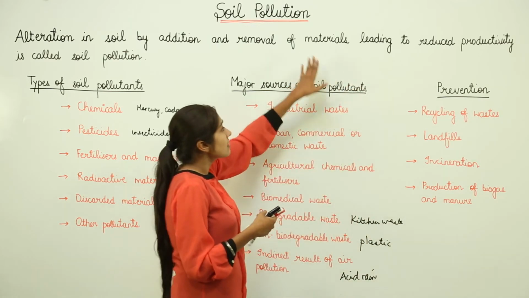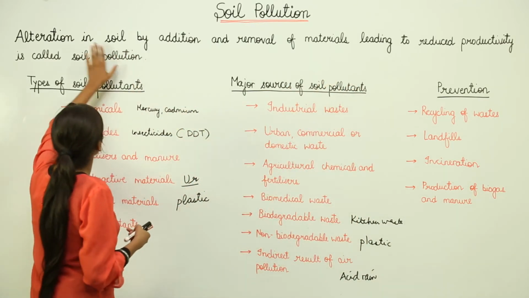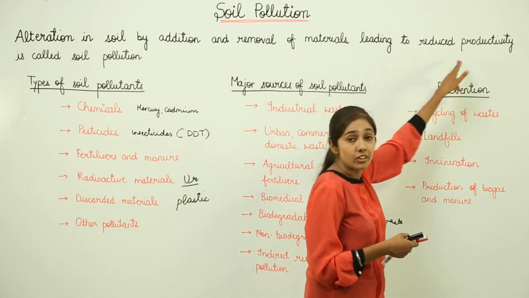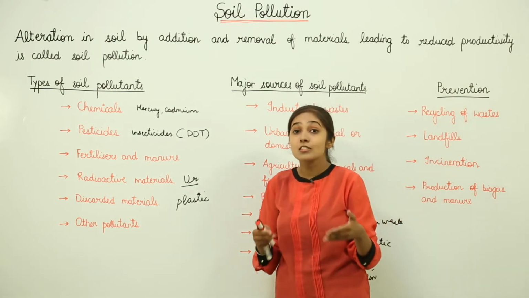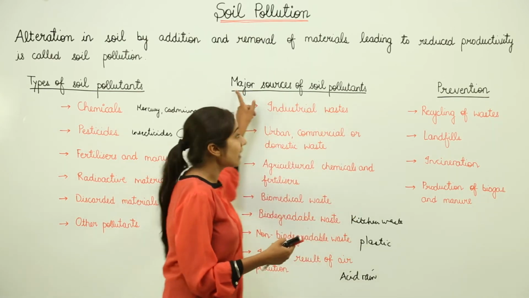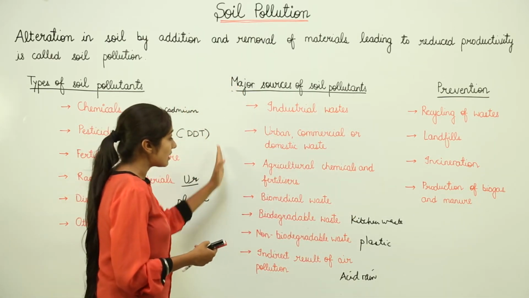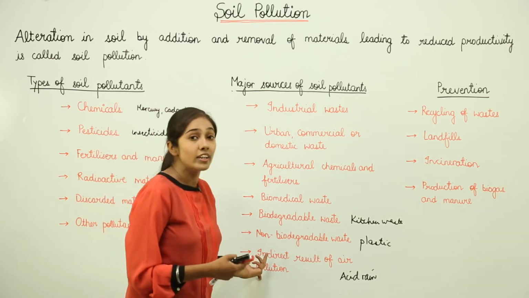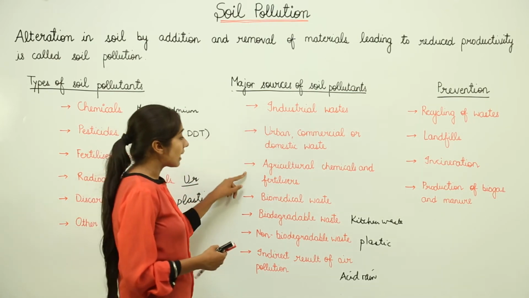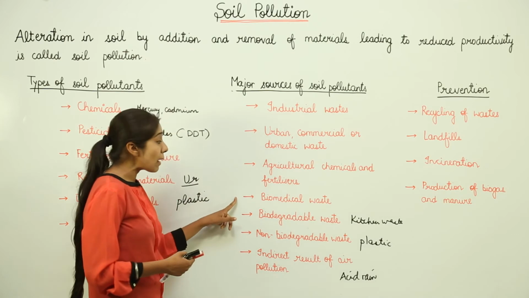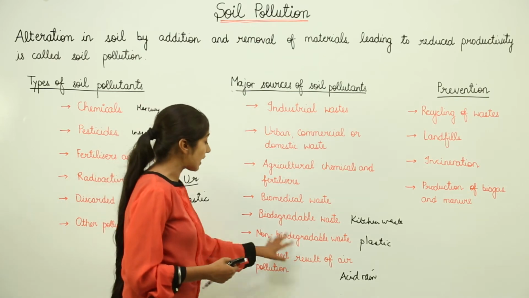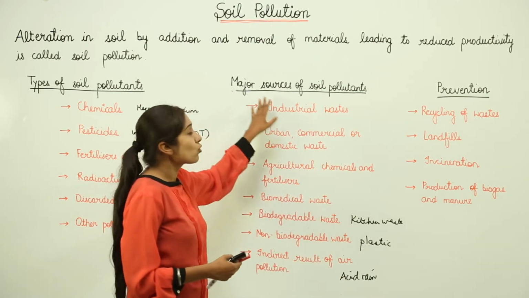So mainly we are concerned with what? We are concerned with the alteration in the soil by the addition and removal of materials, leading to reduced productivity. When productivity reduces, it means the soil is less fertile. When the soil is less fertile, it means these pollutants are going to degrade or deteriorate the quality of the soil, right? So remember: industrial waste, urban, commercial or domestic waste, agricultural chemicals and fertilizers, biomedical waste, biodegradable waste, non-biodegradable waste, and the indirect result of air pollution, that is acid rain. They are the major sources of soil pollutants.